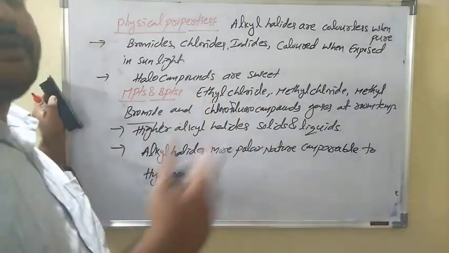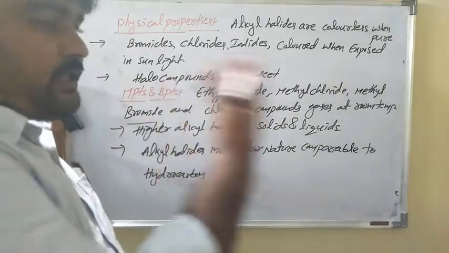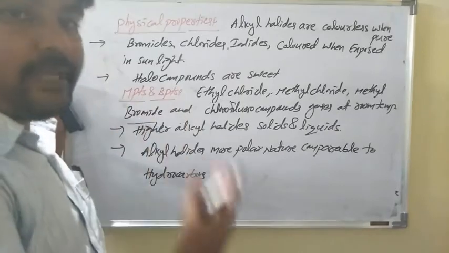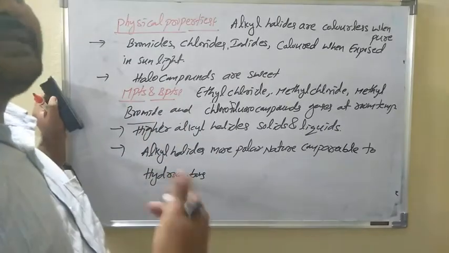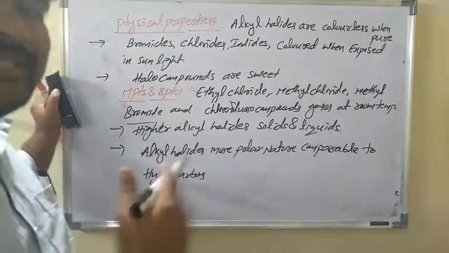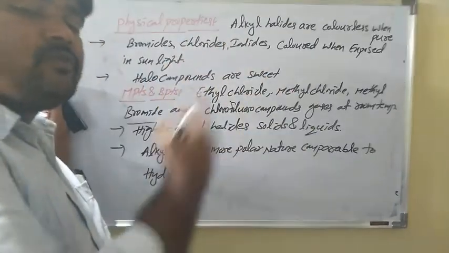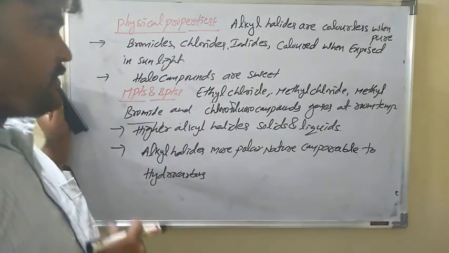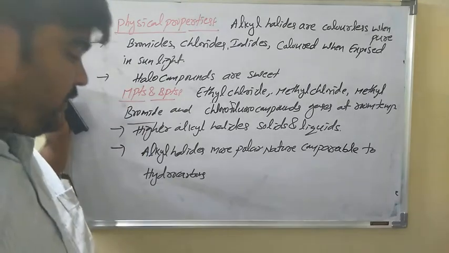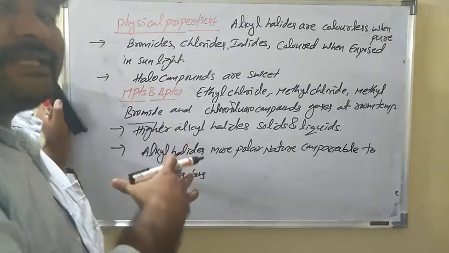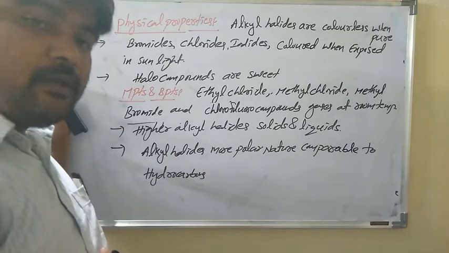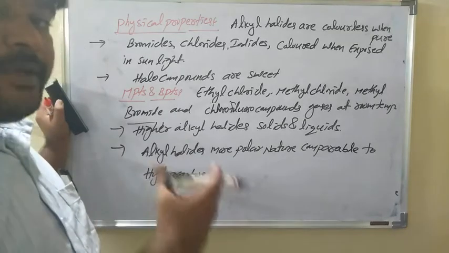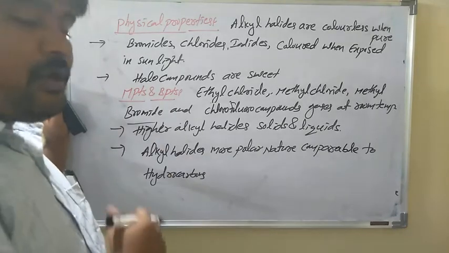For example, take methyl chloride. Compared to methane, CH4, methyl chloride, CH3Cl, is more polar in nature. Due to this, the boiling point will also be more.